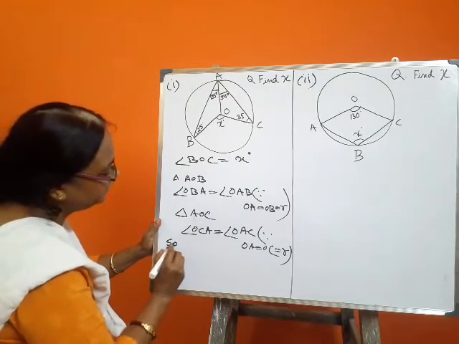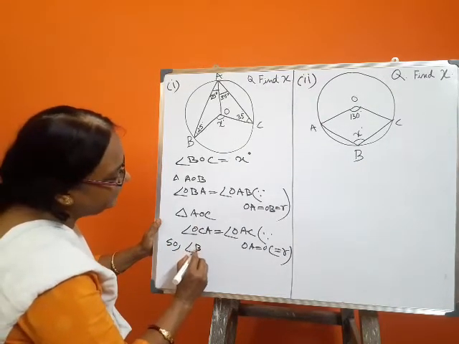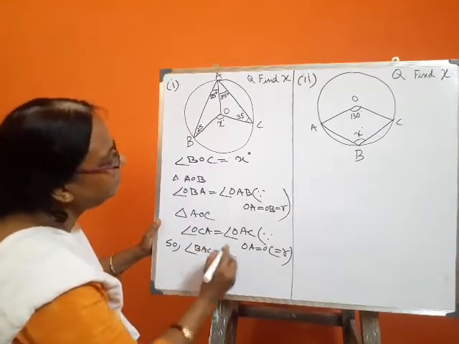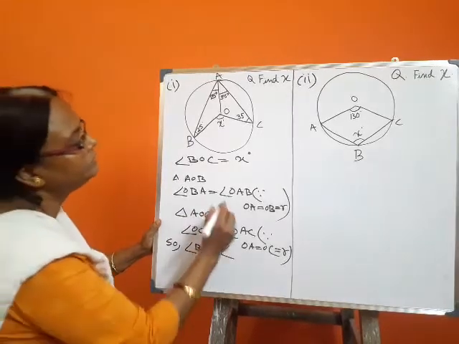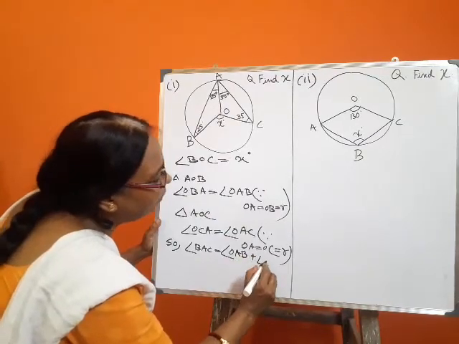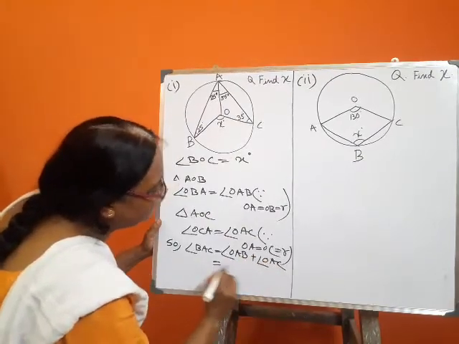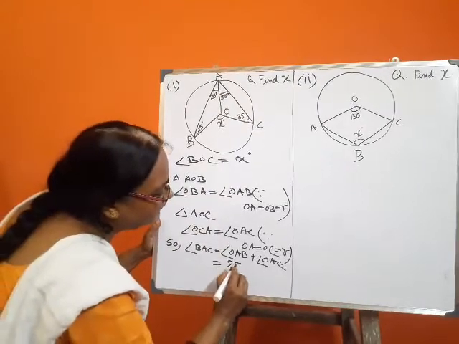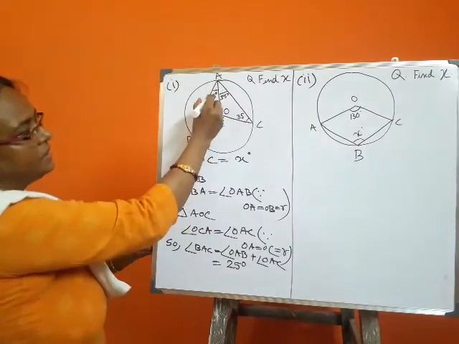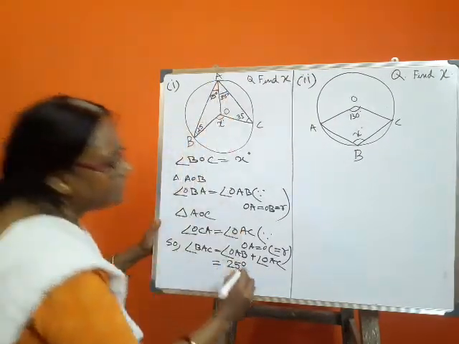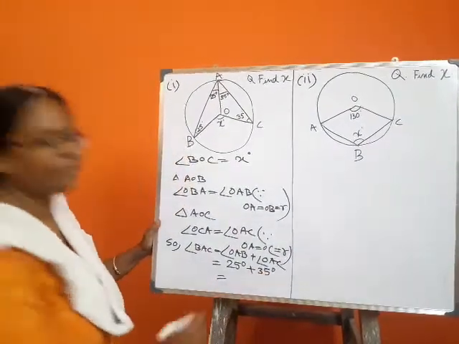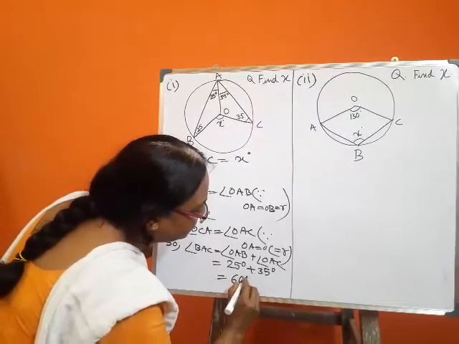So angle BAC is equal to angle OAB plus angle OAC. The value of angle OAB is 25 degrees and OAC is 35 degrees. That means the sum of these two angles will be 60 degrees.